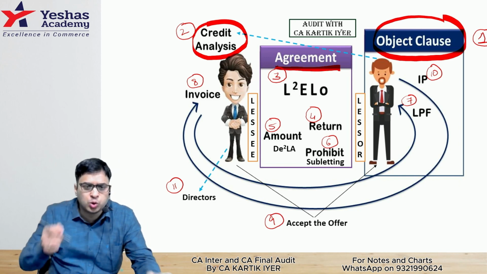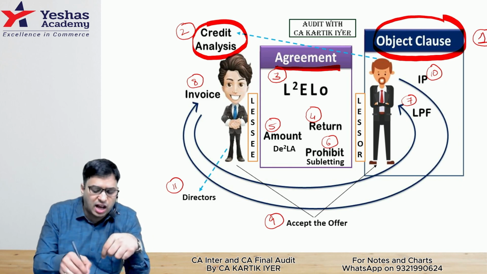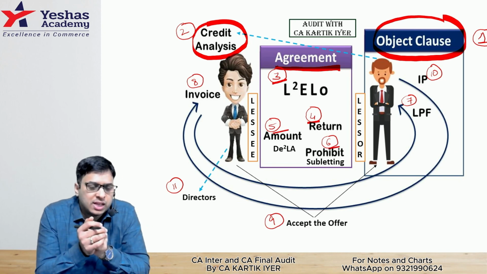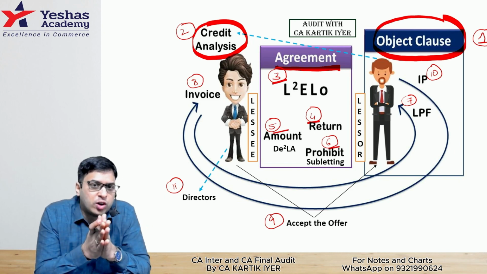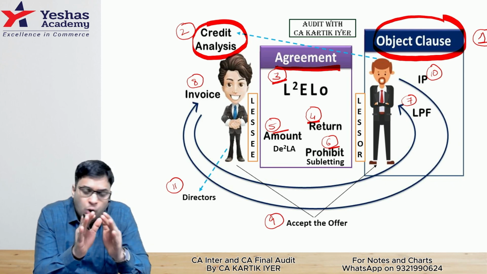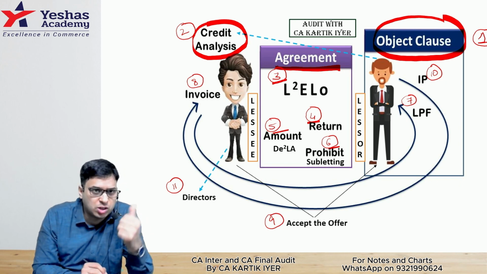This is your point number 2 in your notes. So in your notes, you will see point number 2, which covers in our chart. It is nothing but point number 3, 4, 5, and 6. But it's point number 2 in your notes. In this case, we cover 4 things. If they ask you, what will you audit in case of lease agreement, not lease transaction, lease agreement, you will write point number 3, 4, 5, 6 in the examination.